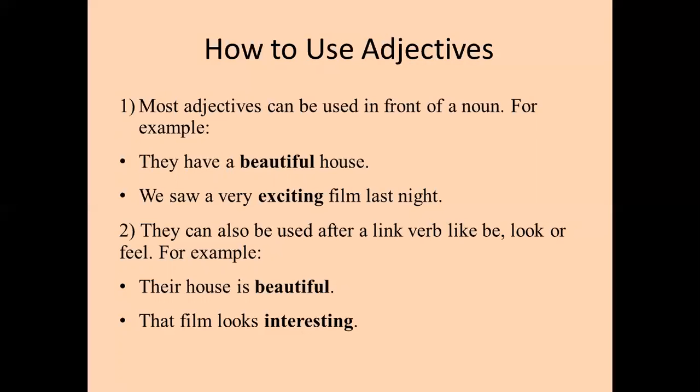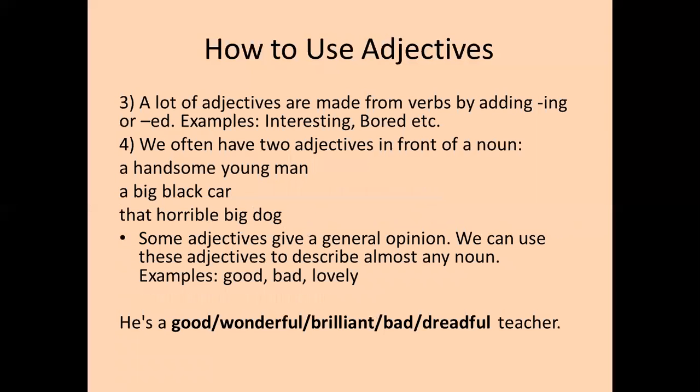And what is it describing? What is being described as interesting? The film. Okay. Third, a lot of adjectives are made from verbs by adding ing or ed. Example, interesting, bored, etc. Since the noun is interest, how do we make an adjective? By adding ing, interesting. Interest is not just a noun, it is also a verb. To interest someone in something, so interesting.